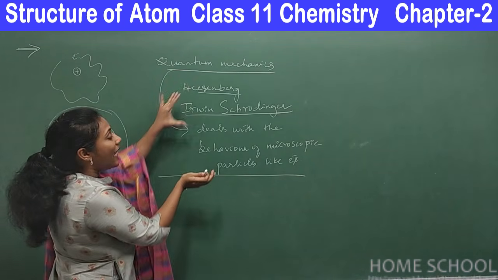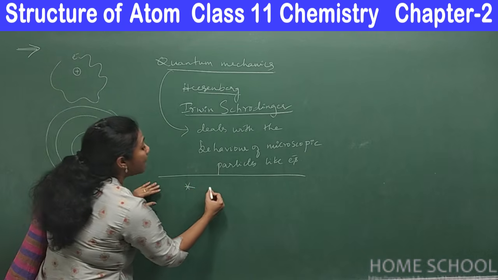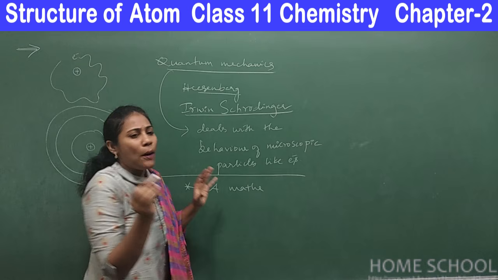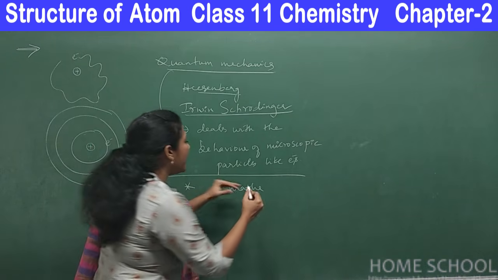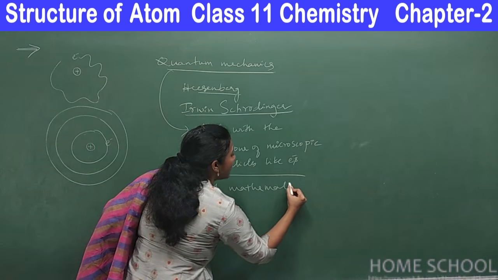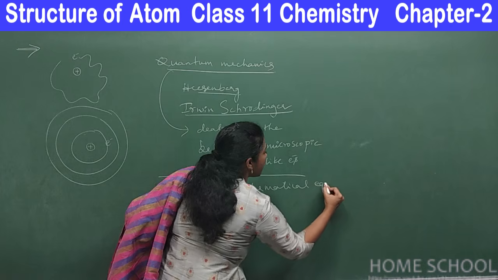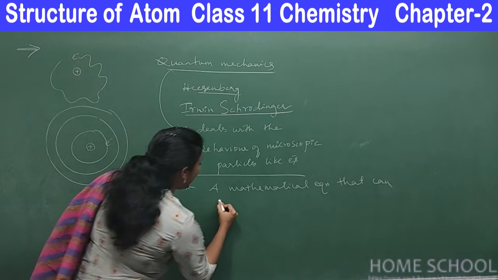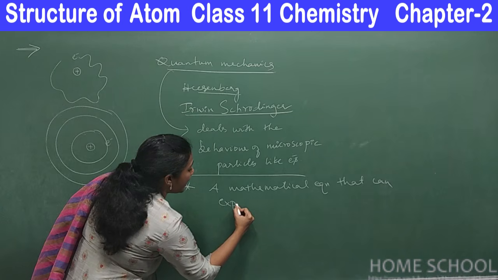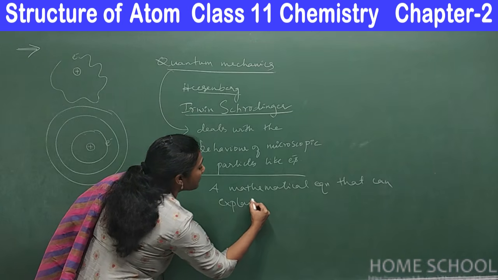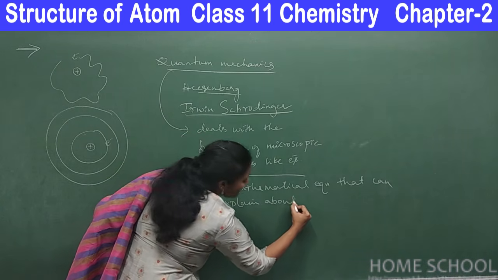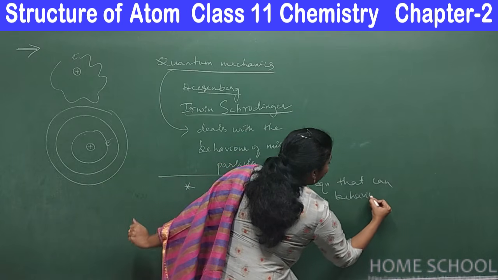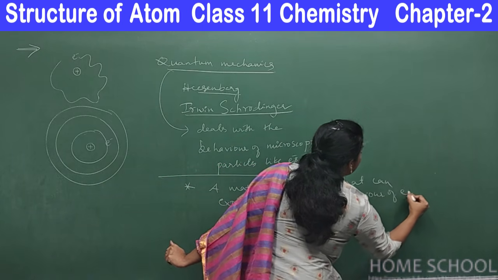With lots of complex mathematics, they developed a mathematical equation that can explain the behavior of the electron.